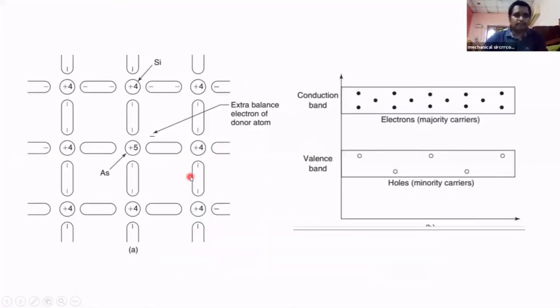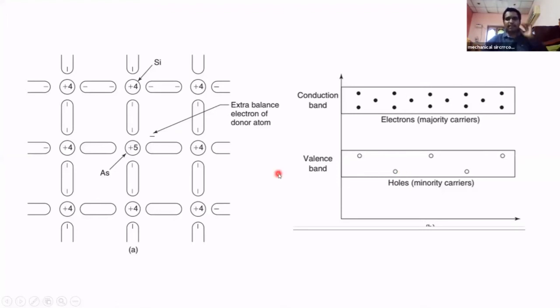See this. Here we are adding 5 valence electrons, and we have 1 free electron. See this, this is the energy band. Here we have more electrons because the electricity is due to more electrons. That's why here electrons are majority carriers. Here holes are very few, that's why minority carriers are holes. Majority carriers are electrons, minority carriers are holes in case of N type semiconductor.